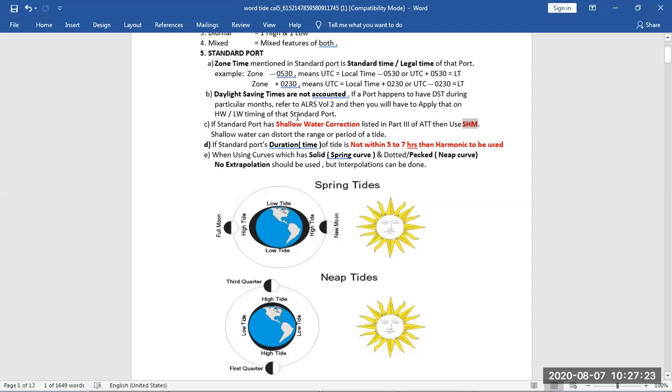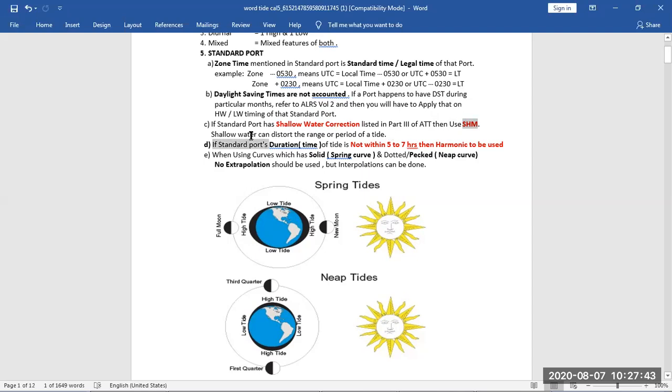Why? What is shallow water correction? Shallow water correction is needed when some places have shallow water, where the water's depth is quite less. Then it will distort the range and period of the tide. And that is why we cannot use the normal, usual graph method.